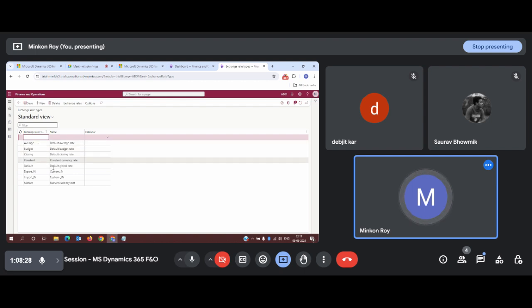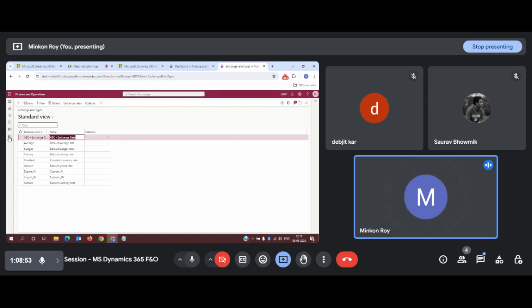How can I do that? I need to click on new. I can give exchange rate as ABC exchange rate, and I can give the same name as by default. And once I have defined the exchange rate type, I need to go to exchange rate. So there are two possibilities.